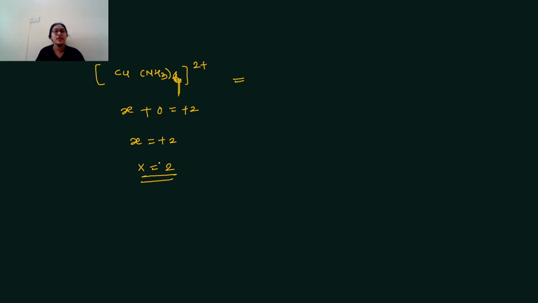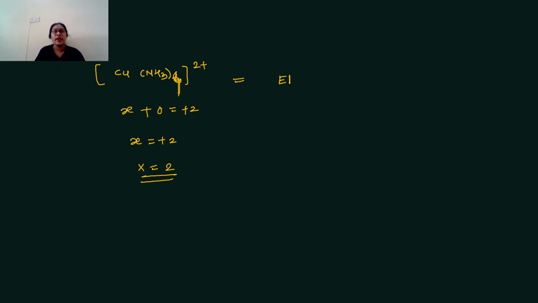Now we can see the next example, [Cu(NH3)4]2+. Here first we have to calculate oxidation state. NH3 is a molecule, it is a neutral ligand, therefore charge is 0, charge on complex is plus 2, therefore X value is 2, number of electrons lost by metal is 2.